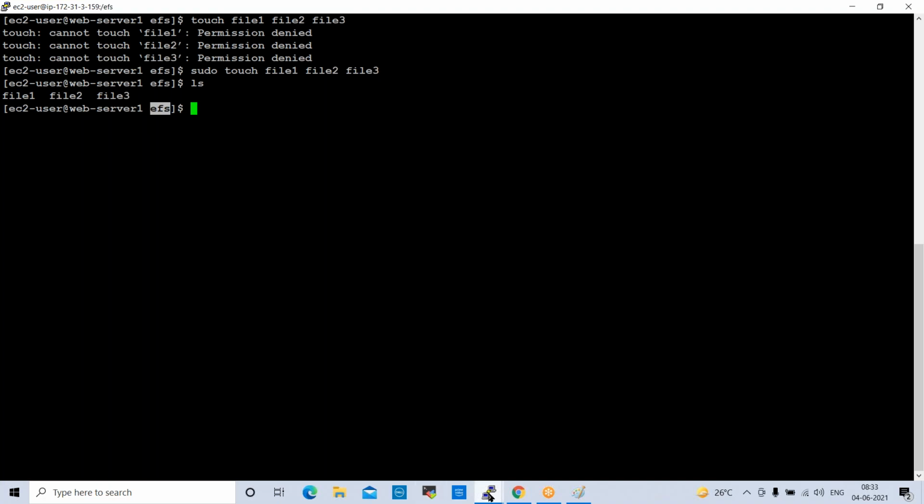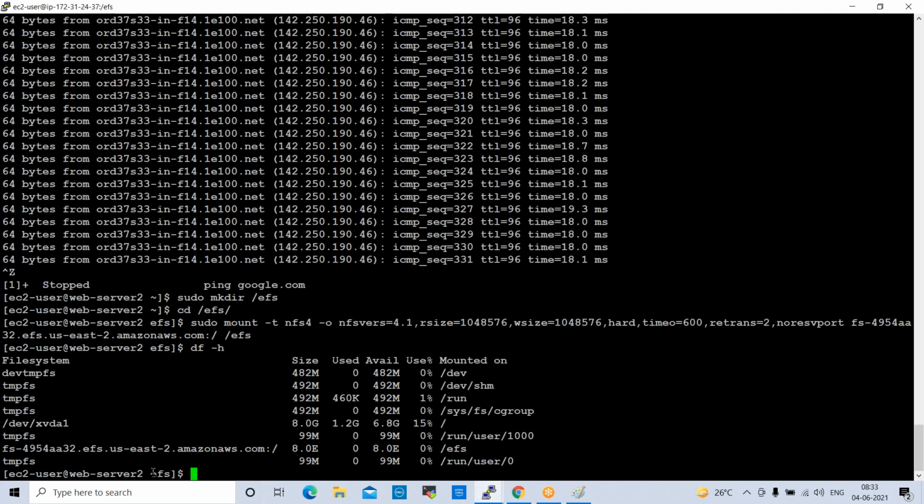Now if you switch to web server 2, we are in the EFS folder now.